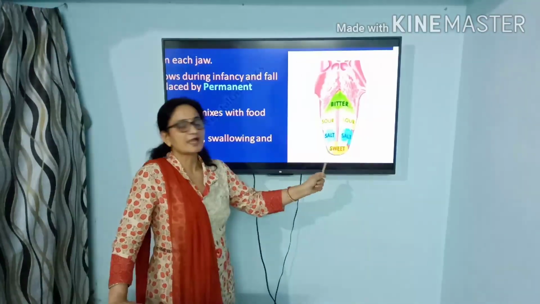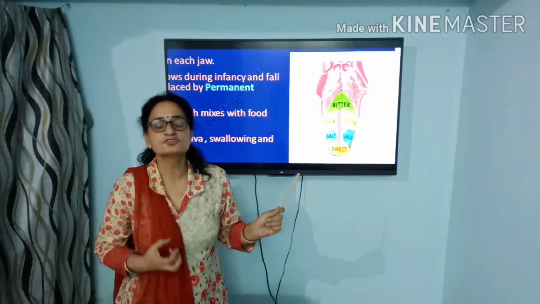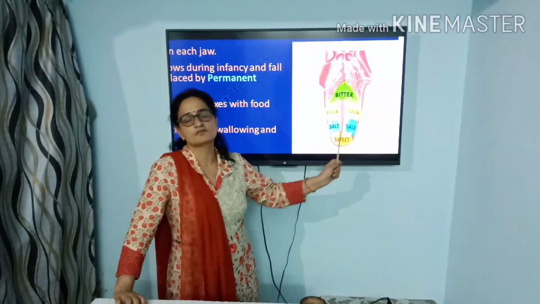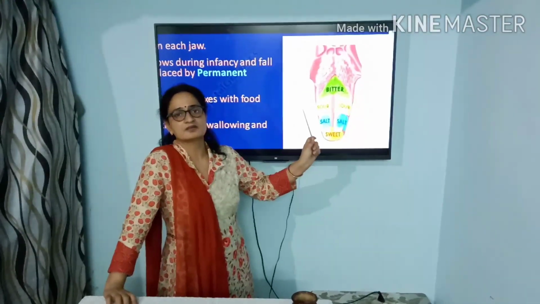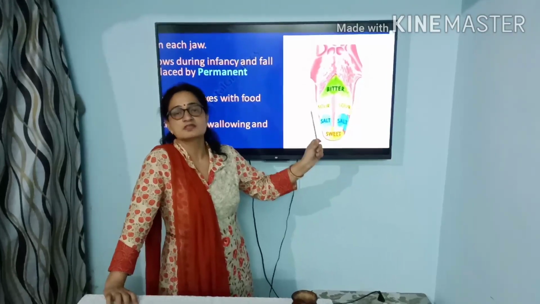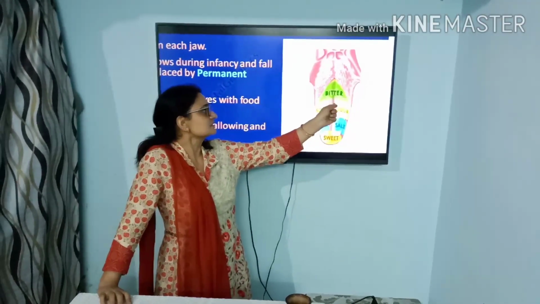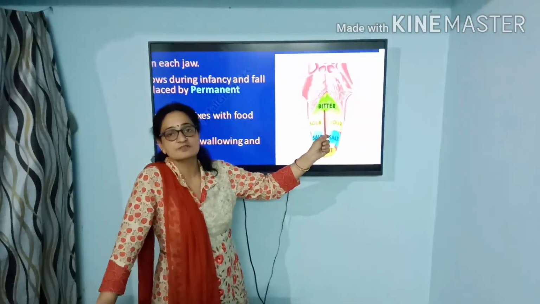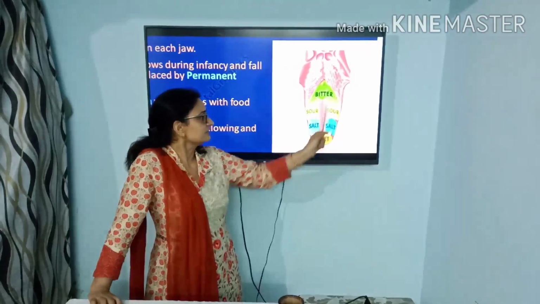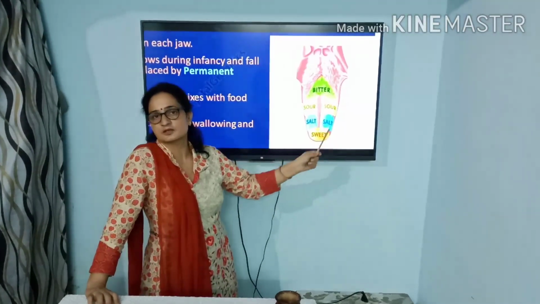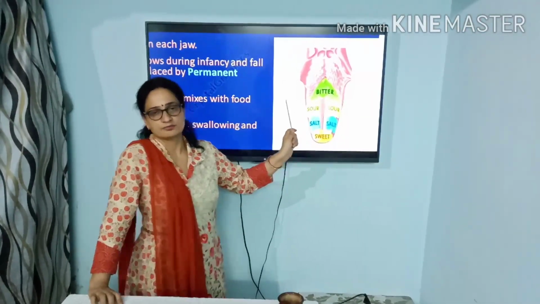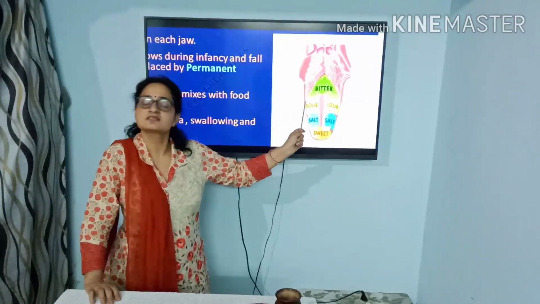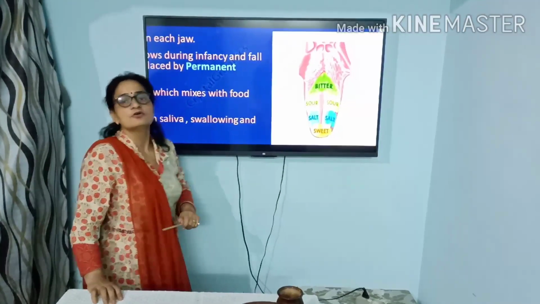The tip of the tongue helps in receiving the sweet taste of the food. The taste buds which are present in the front part of our tongue help in receiving or identifying the sweet taste. And at the back of the tongue, the taste buds are more sensitive to the bitter taste. Side-wise, the taste buds present on the sides help in getting the taste of salt and the sour taste present in our food material.